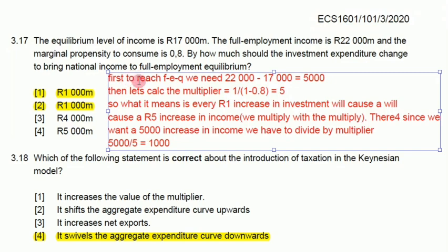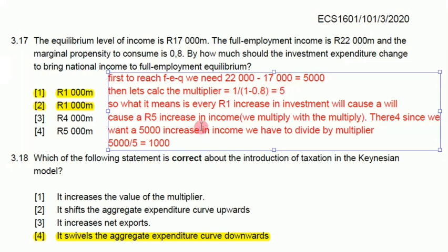First, to reach the full employment equilibrium level, we need 22 minus 17, because we are at 17 and we have to get to 22, so the difference is 5,000. Once we get the difference, remember the multiplier determines the change, so we have to calculate the multiplier. The multiplier, like I said, is 1 over 1 minus C. The marginal propensity to consume is 0.8, so let's substitute, and then it's 5.